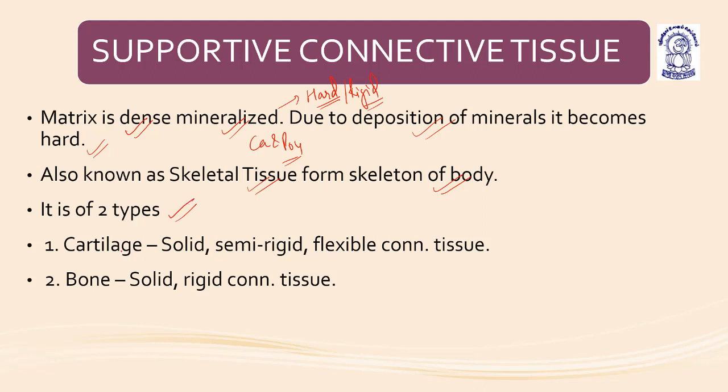It is of two types. Cartilage is a solid, semi-rigid, flexible connective tissue. And bone is a solid and rigid connective tissue. Bones are not flexible, but in cartilage, flexibility is there. So cartilage is flexible, solid and semi-rigid, but bones are solid and rigid, and not so flexible. Understood?